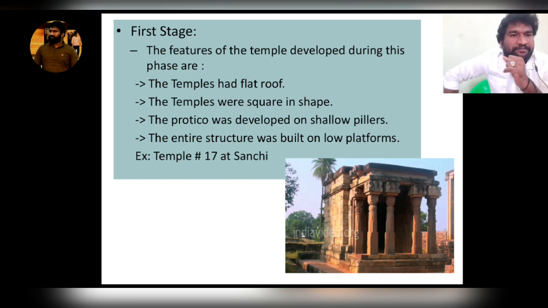The shape of the temple is square. So this is the first stage of the temple introduced by the Guptas. There was no shikhara, no ambulatory passageway, and no Panchayatana style of architecture here. It is a shallow pillared approach, low platform, square shape of the temple, and flat roof. There was no shikhara.